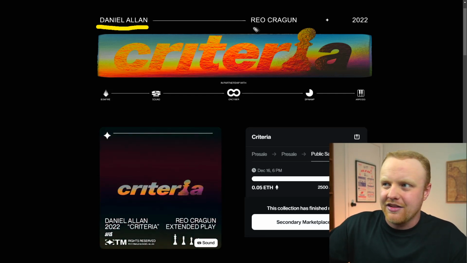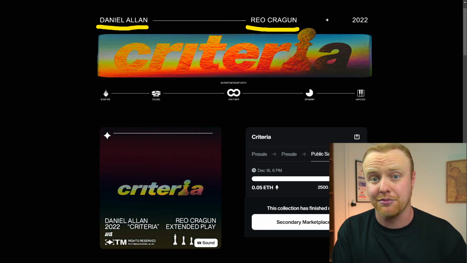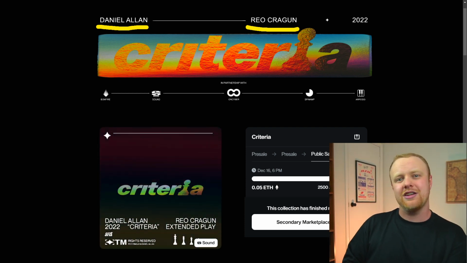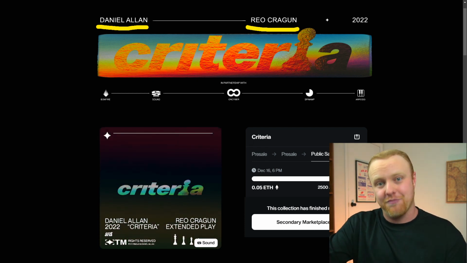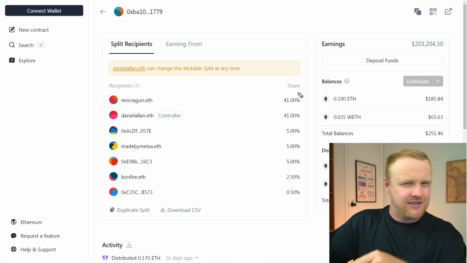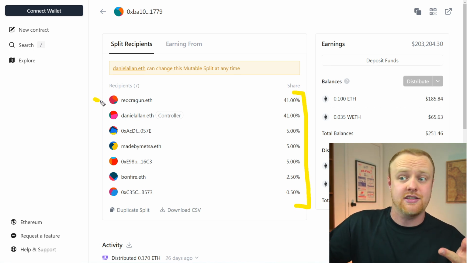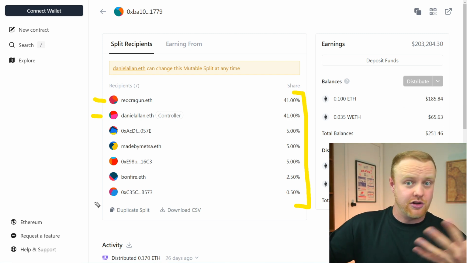Musicians like Daniel Allen and Rio Cragen are using splits to share earnings from their album releases. Now, people can come to this website to purchase the album, and when they do, the ETH that they spend is sent to the split that Daniel and Rio have previously set up. And that split looks like this, and you can see how all of the funds are split up amongst the various artists that have contributed to the project, as well as various visual artists, producers, and other collaborators.